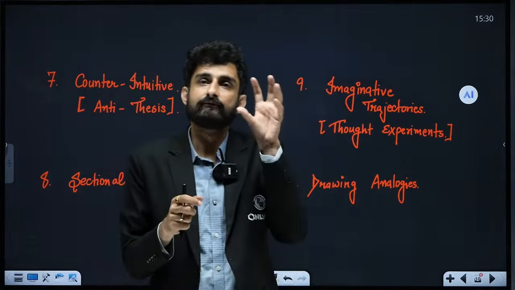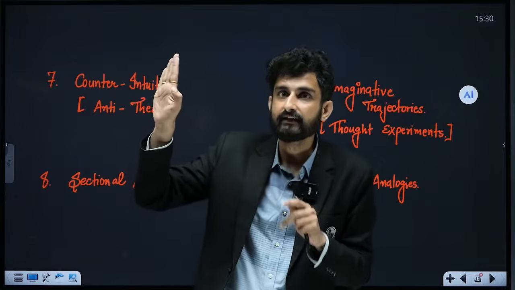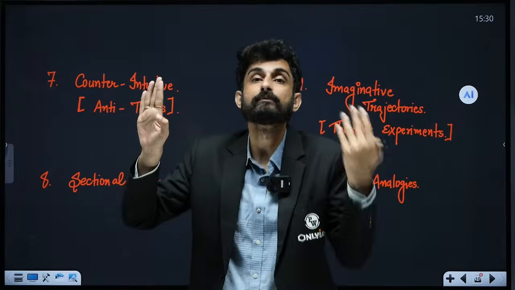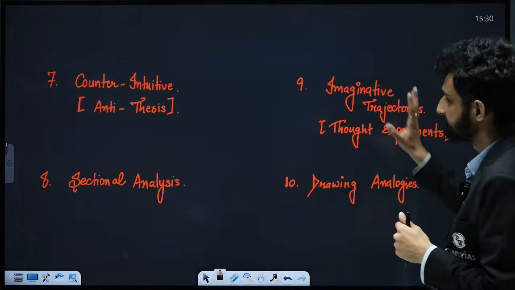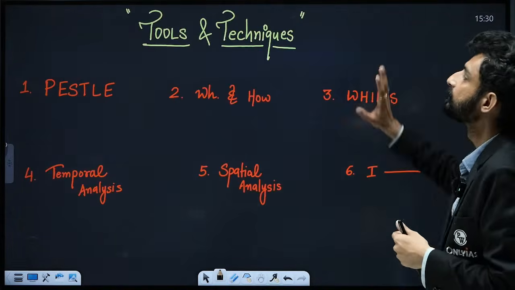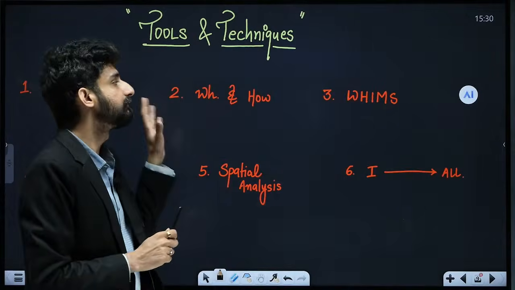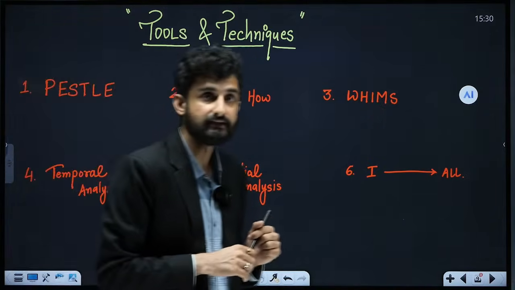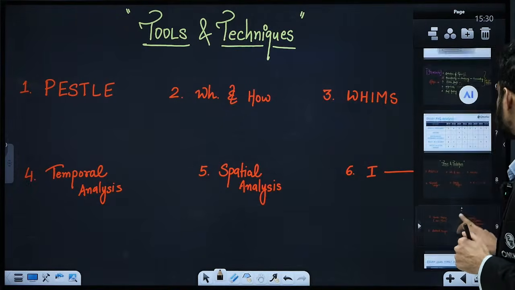Sometimes we can give some observational realities, that is, explaining this thing with the use of something else, something more generic, something more relatable to the mind of the examiner. All these are around 10 techniques we have discussed here in the classes. We also discussed many techniques beyond that. These are the important tools and techniques that one can use in brainstorming and writing the essay. This is something that you should remember.